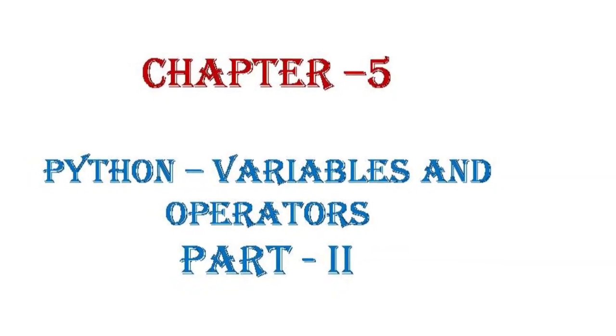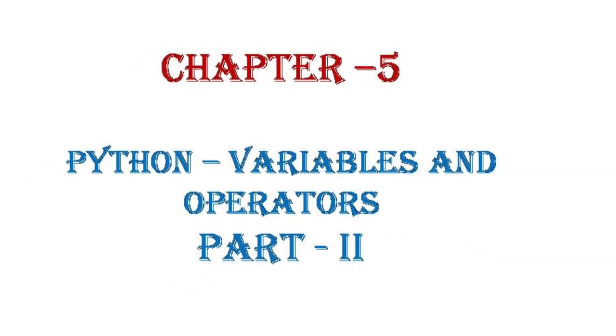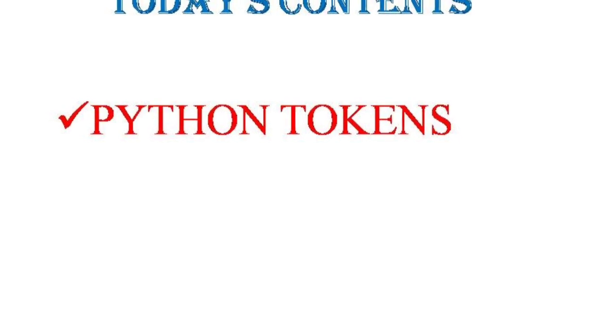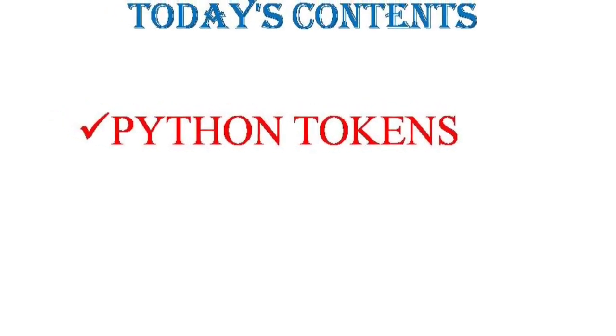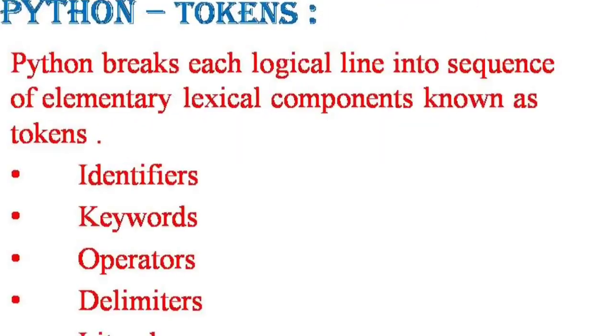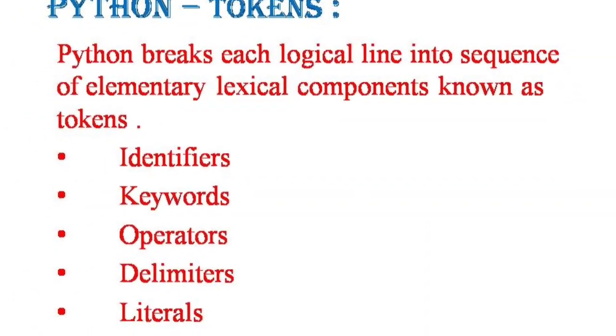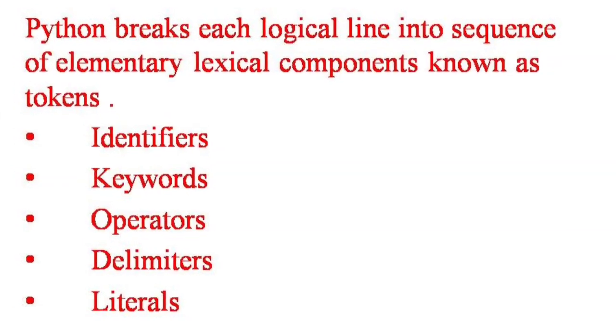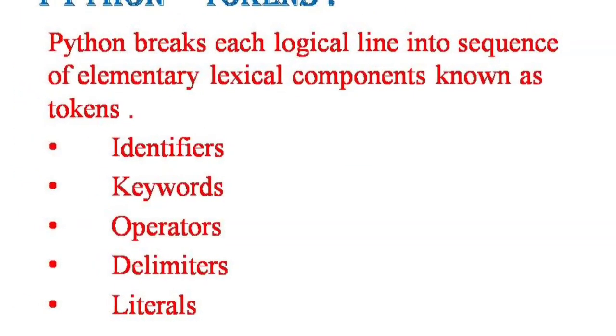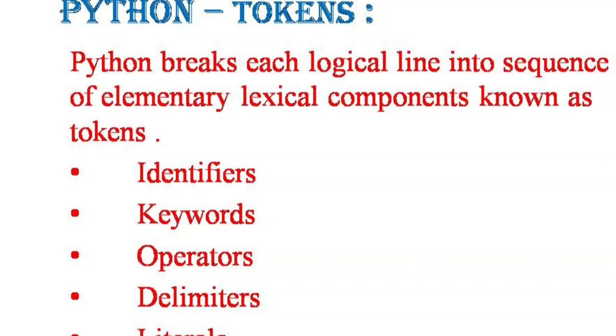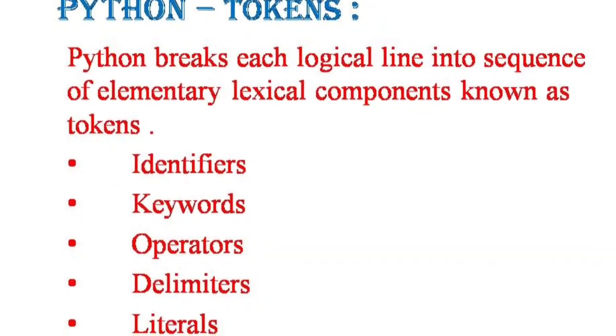Today also we will continue with chapter 5 part 2. Now we will see Python tokens. What is a token? Python breaks each logical line into sequence of elementary components known as tokens.